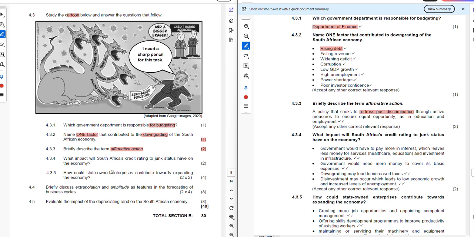What impact will South Africa's credit rating at junk status have on the economy? So now we are looking at the junk status and the effect it has on the SA economy. In this question, candidates, you are only expected to provide one impact.